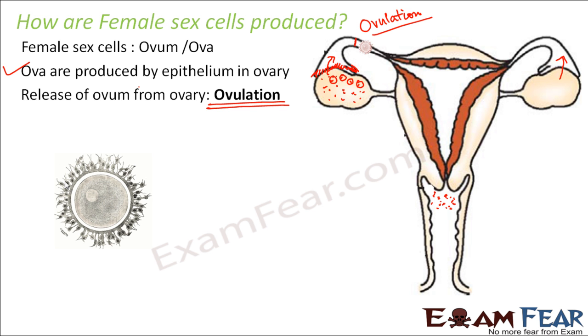So this is how the egg looks, or the ovum looks. This is the structure of the ovum. It is comparatively bigger in size when compared to the sperm, and it also helps in storage of food. Now, size of the egg cell is another interesting point that we can discuss. As I have mentioned, in human beings, the size of egg cell is always bigger than that of the sperm.